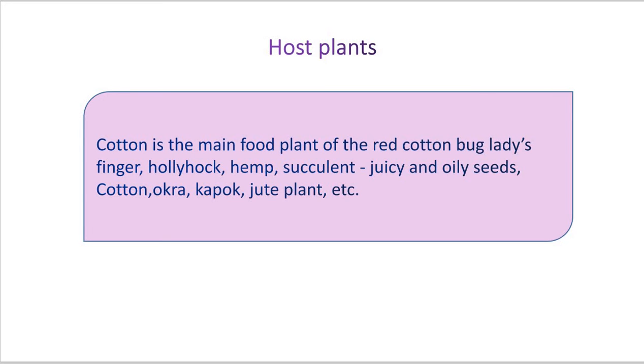Along with that, it can also infest plants having succulent, juicy and oily seeds. Cotton, okra, kapok and jute plants are mostly affected by this pest, Dysdercus cingulatus.